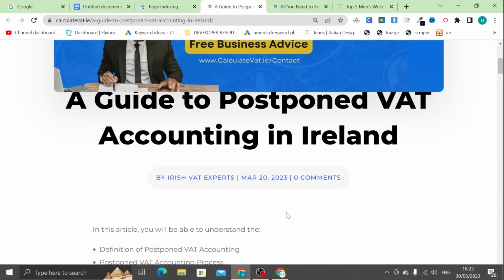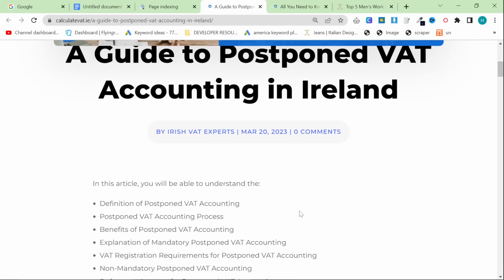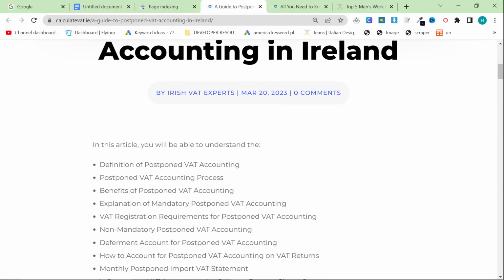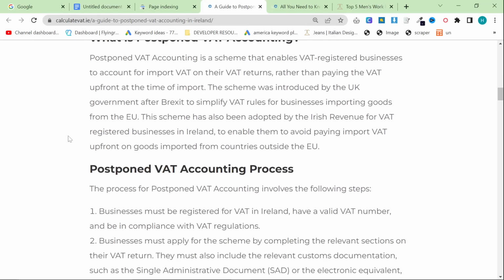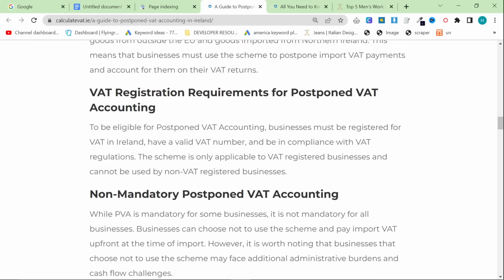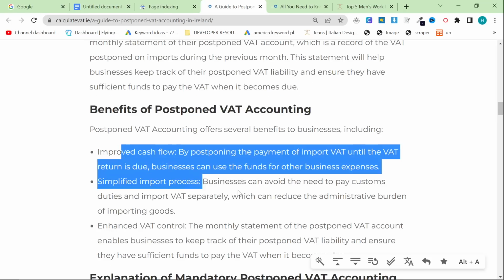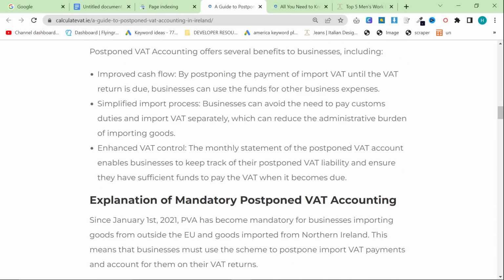So continuing using this as an example, I want to move on to the second point, which is not breaking up content with a wall of text. As you can see in this example, and I'm going to show you another example of this, there is a huge wall of text with some lists, but the lists are not enough. We need images, we need flowcharts, we need tables, all that good stuff.